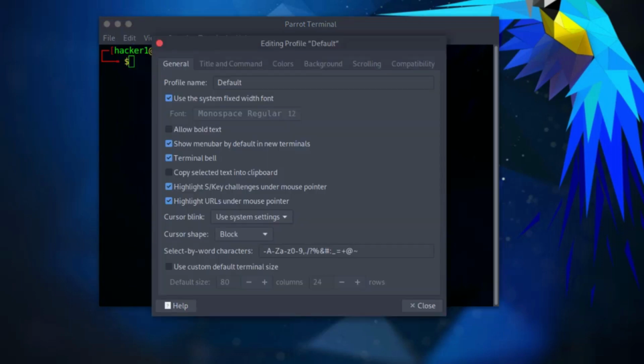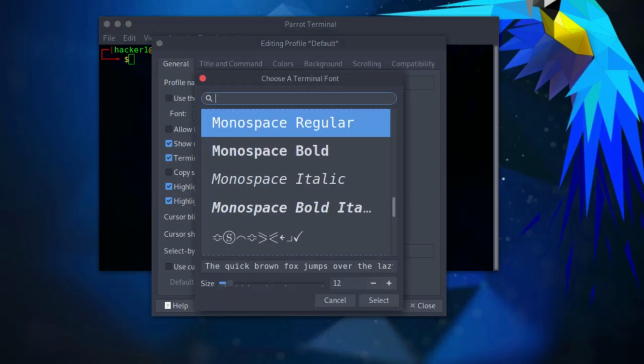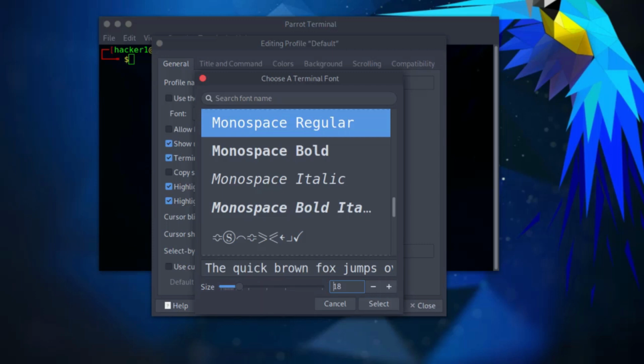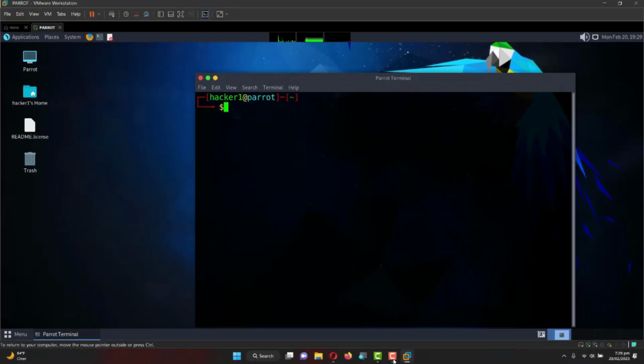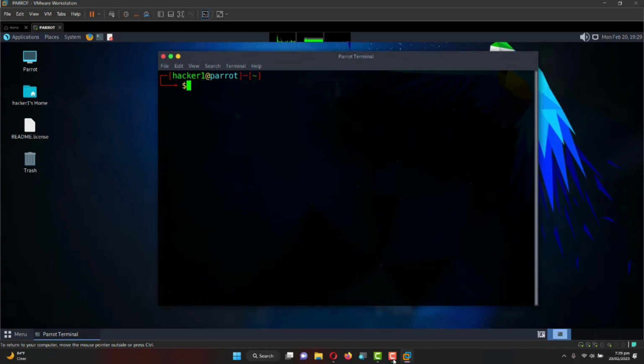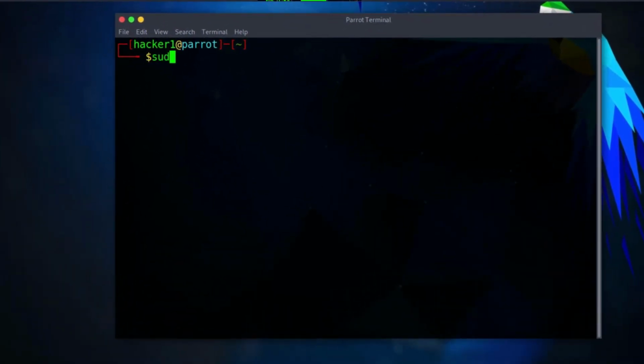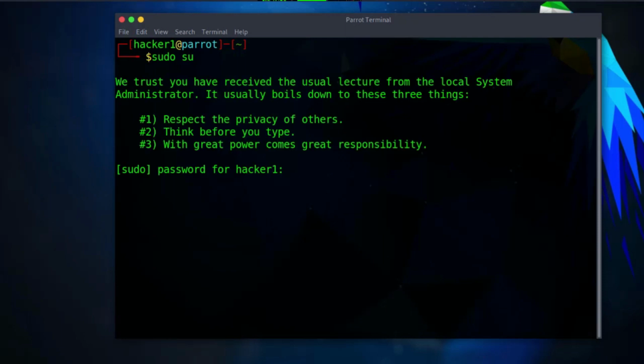Okay. Let's see, you use the system font, so you have to uncheck this. So now I'm going to click here, and then here I'm going to increase the size of my terminal. So select and close. So you can see now my display is bigger. So sudo, this will allow me to be in the root or the admin interface. So here I need to provide my credential. Okay, so you can see I'm in the root or admin.